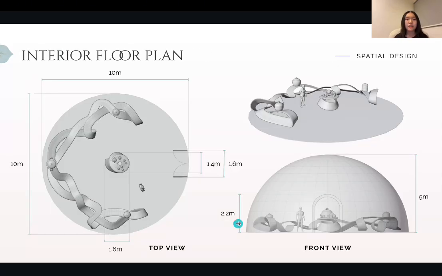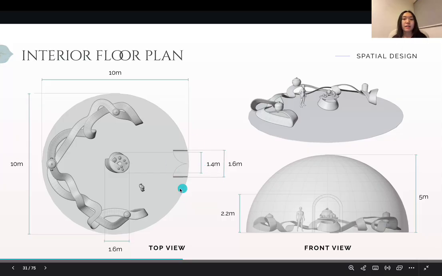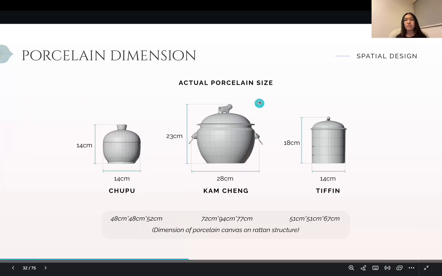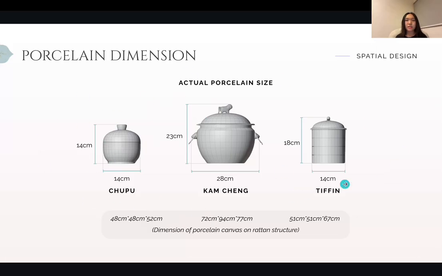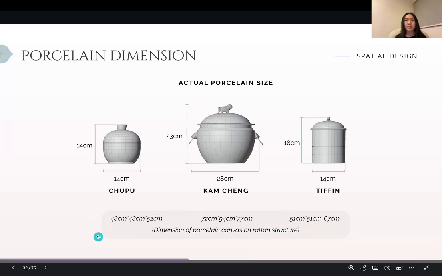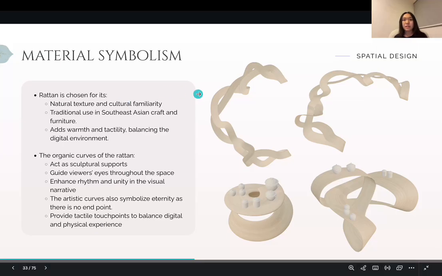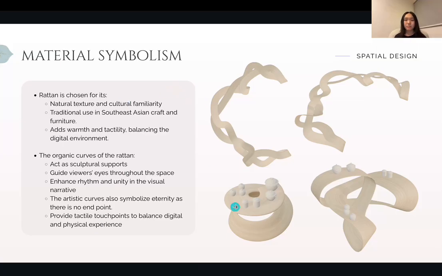So this is the floor plan from different views, as well as its dimensions, and also the porcelain dimensions. Here are the actual porcelain sizes, and here is the bigger size of the porcelain that I will be putting on the rattan structure to use as the canvas to project my lighting. And the material symbolism I have explained just now. Here is some of the 3D modeling.